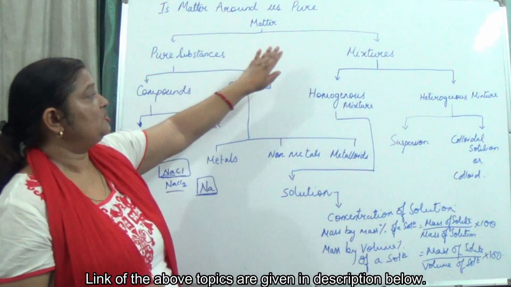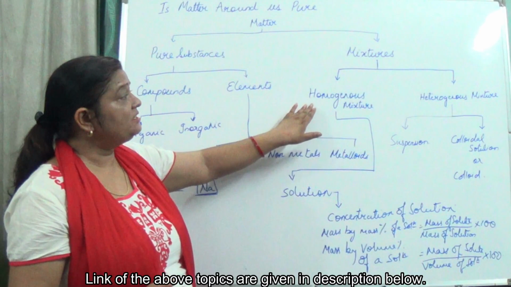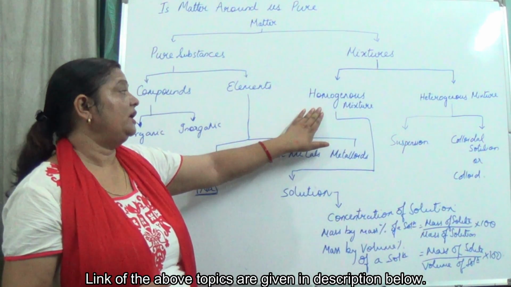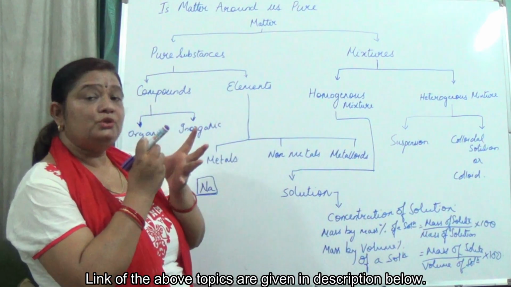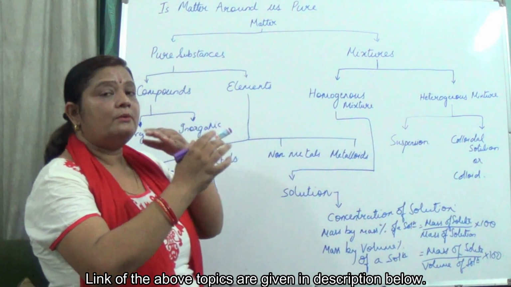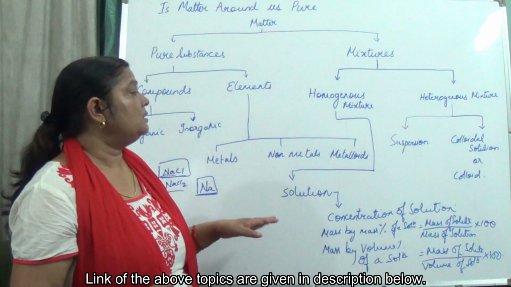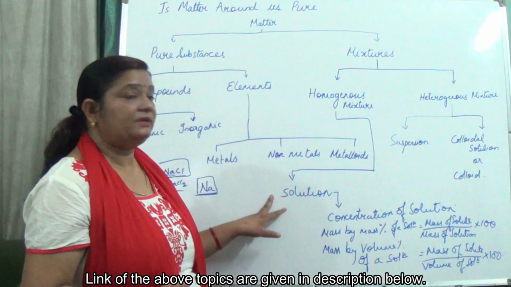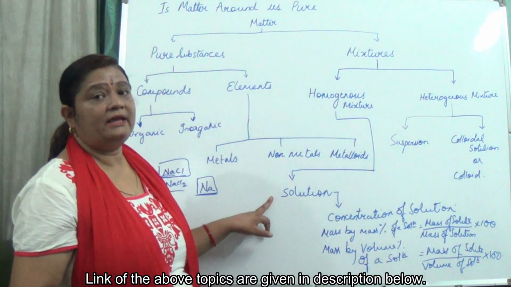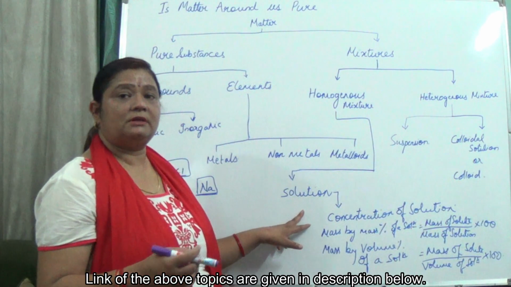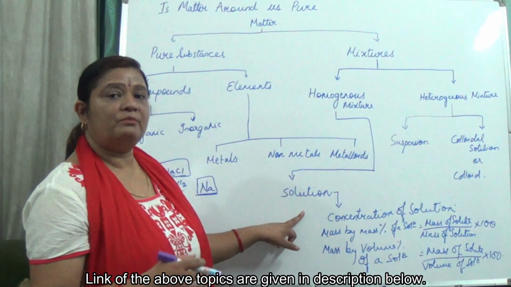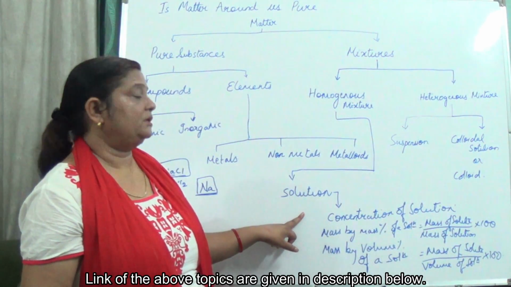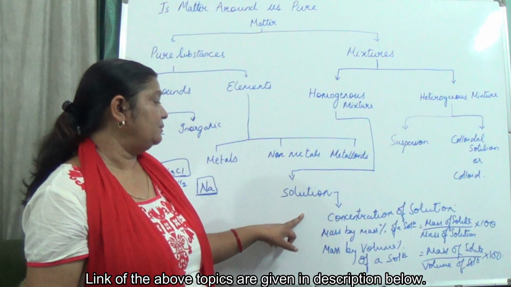Now come to mixtures: homogeneous mixture and heterogeneous mixture. What do we mean by a homogeneous mixture? It means it is mixed uniformly, and we can't make out the boundary of solute and solvent. This homogeneous mixture is also sometimes called a solution. Like I have said to you, when you mix a teaspoon of sugar in water, you can't make out the boundary of the sugar and the water, and that is a solution, isn't it?